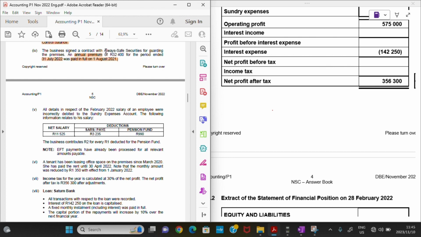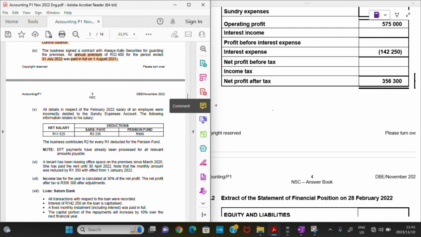So what I can see now is that 31 July 2022 is actually out of our current financial year and goes into the next financial year. But it was paid on the 1st of August 2021, which is within our current financial year. So this is a prepaid expense by just looking at it, right?